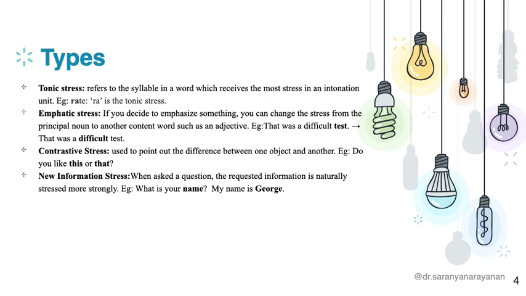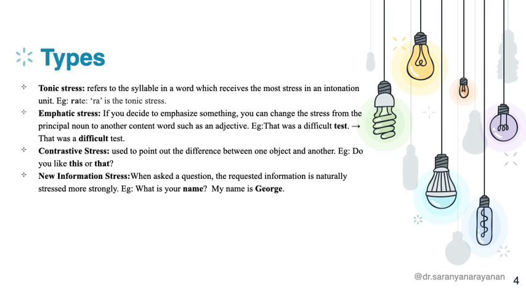Now we talked about how in a two syllable verb, it is the second syllable that is stressed. If it is one syllable, it is the first syllable. So this particular example, rate, has one syllable and it is the first syllable that is stressed. If it is another word, escape, it is the second syllable that is stressed. So the syllable that receives the most stress is what we call tonic stress. The second type is emphatic stress.